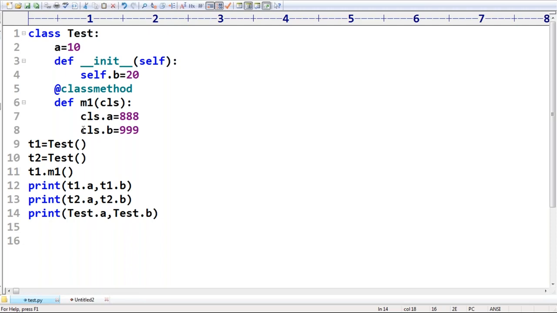Because I told you already, sir, you can create a new static variable either by class name or by using the CLS variable. This will create it at the class level. If B is there, then the old value will be replaced with the new value. If it is not there, then a new variable will be added at class level.